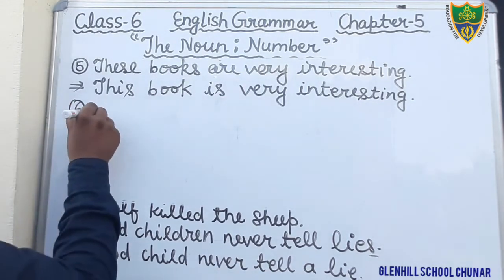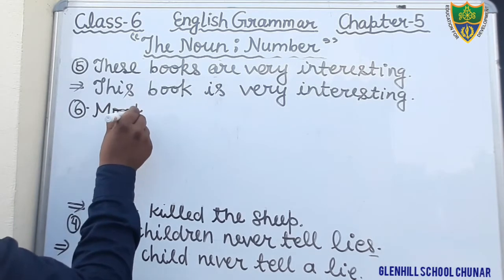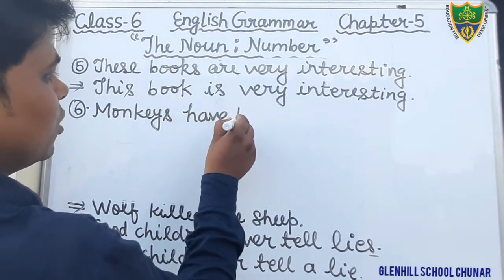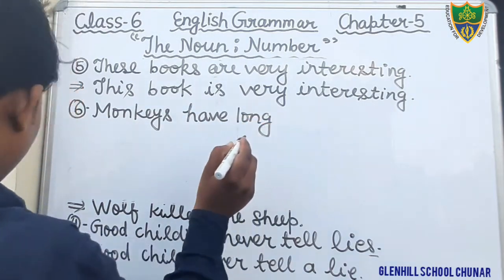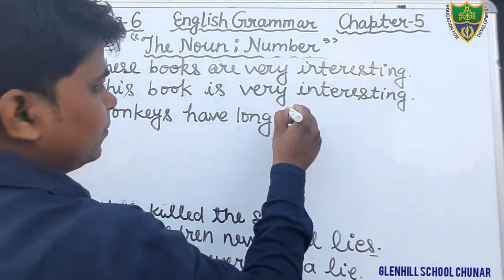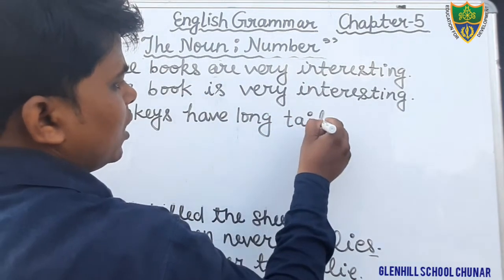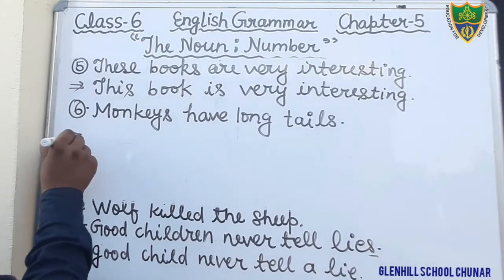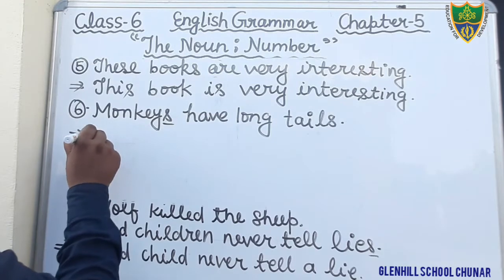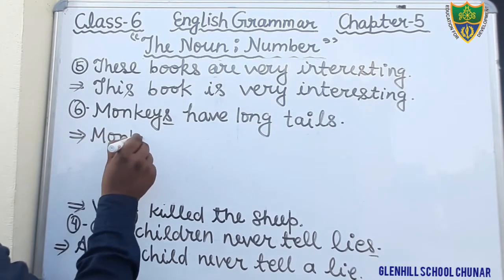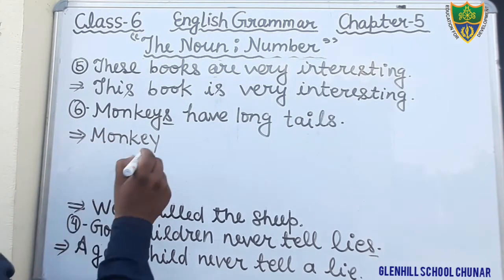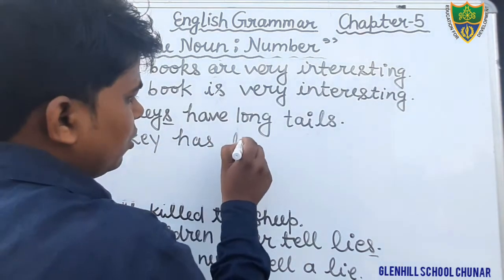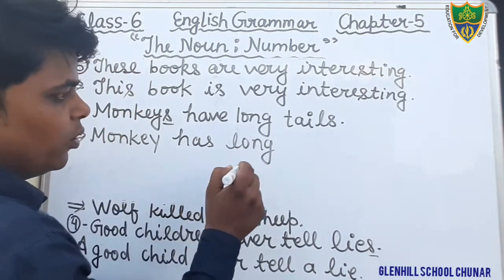Monkeys have long tails. Monkeys have long tails. Tails. Okay, monkeys have long tails. That is given in plural. So we will write the first singular. Okay, monkeys has long tail. Only one tail, yes.